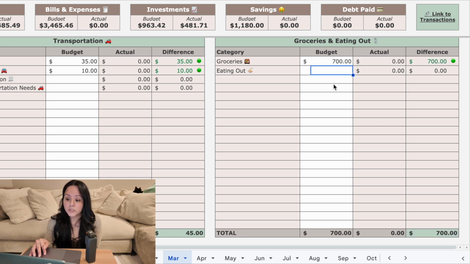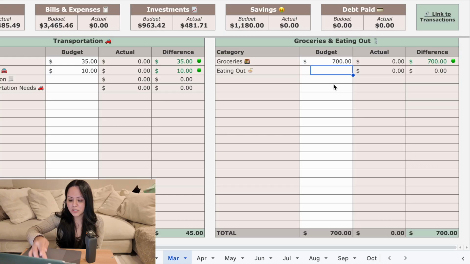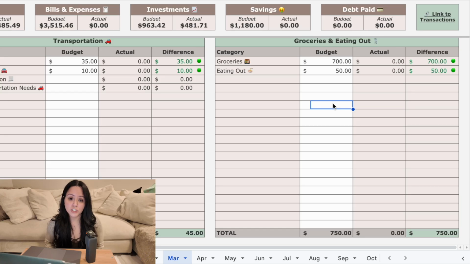Eating out, it's March. We're not gonna go anywhere for this month. I don't think so. Yeah, I don't have anything planned. I don't think Dylan has anything planned. So eating out, I'm just gonna do $50. That might even be too much. I really don't think we're gonna eat out that much. Yeah, I'm just gonna do $50.